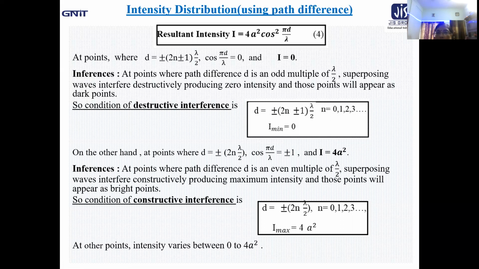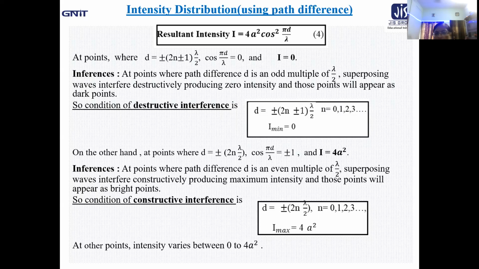In that case, the intensity will be expressed as for maximum A1 plus A2 whole square, and for minimum it is A1 minus A2 whole square. In our case, it is A plus A whole square, so 4a square we are getting, and A minus A whole square equal to 0, that we are getting.